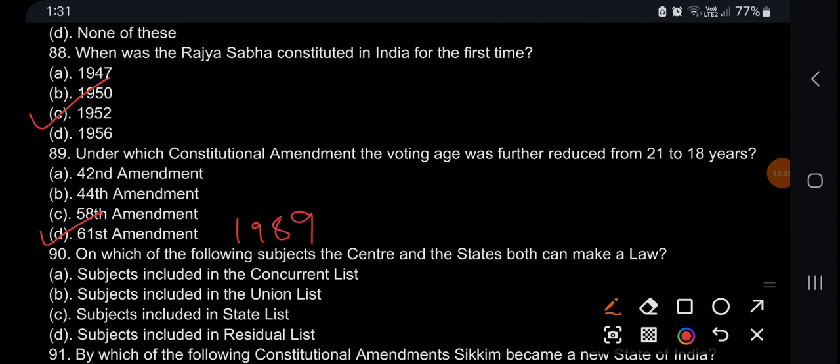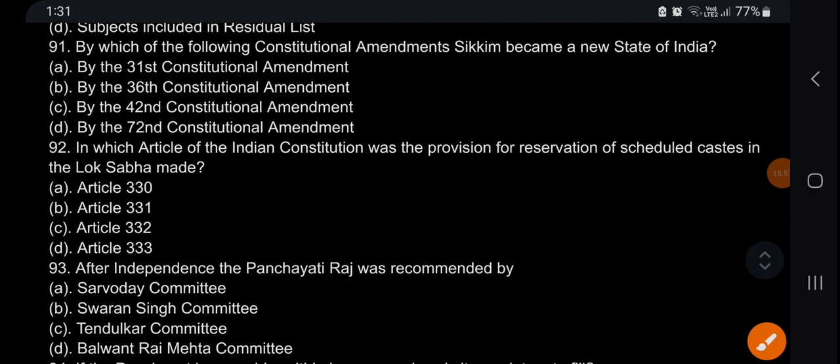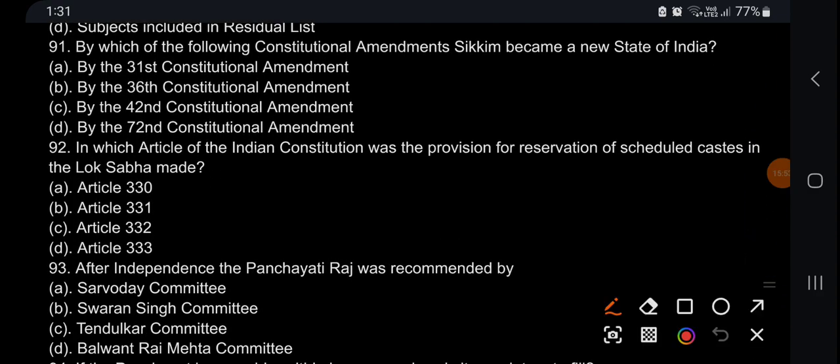On which of the following subjects can the center and state both make law? State, union, concurrent list, it can be done in the concurrent list. By which constitutional amendment did Sikkim become a new state of India? 36th. In which article of the Indian Constitution was the provision for reservation of scheduled castes in Lok Sabha made?